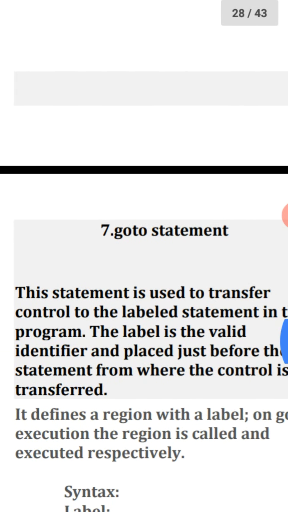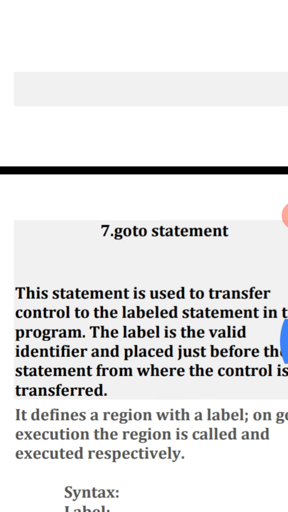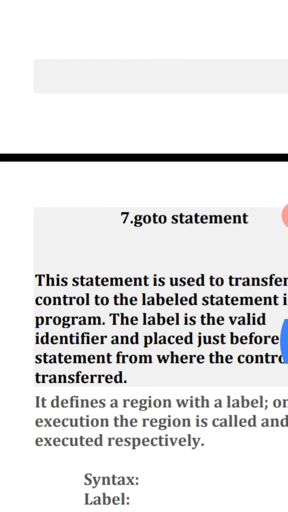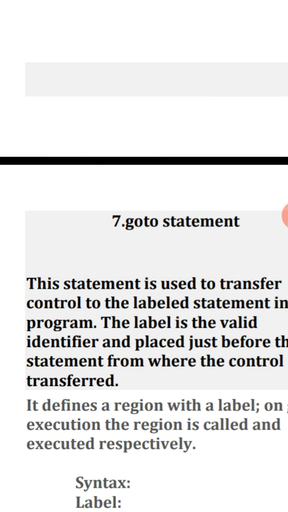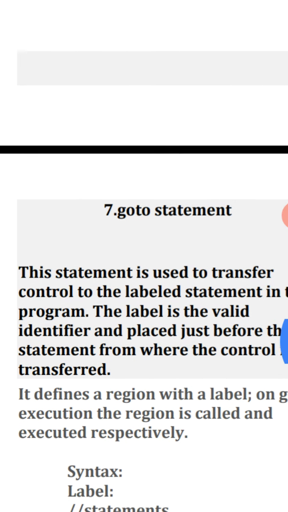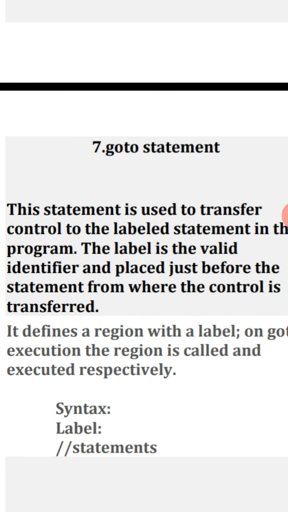See the next, goto statement. This statement is used to transfer control to the labeled statement in the program. The label is a valid identifier and is placed just before the statement from where the control is transferred.